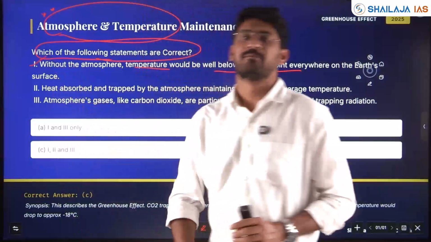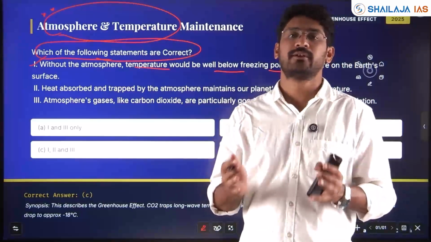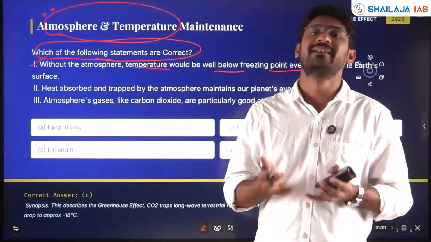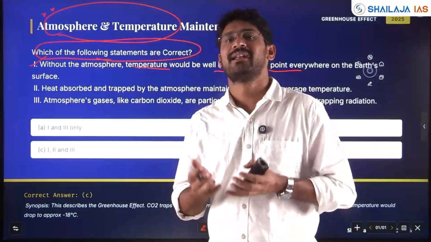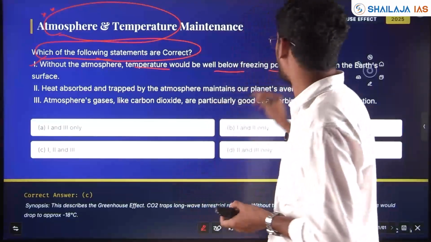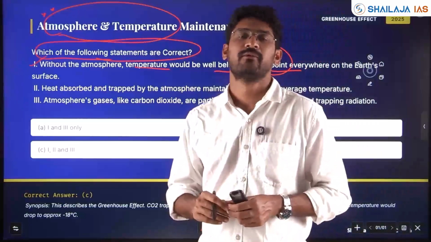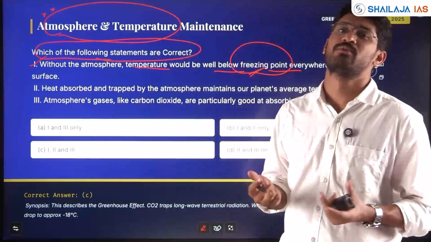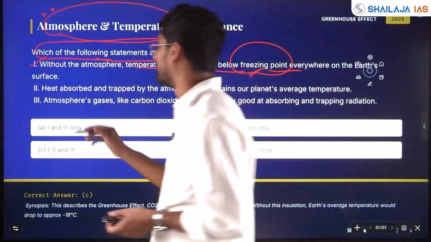Asked in 2025. Without the atmosphere, temperature would be well below freezing point everywhere on the Earth's surface. Yes. The atmosphere is a blanket of air, a mixture of several components, maintaining the temperature, the pressure, as well as the life on the earth. Without it, it will be below freezing point. It can become like the moon, where there is no atmosphere, so severe cold and severe temperature rise can happen.